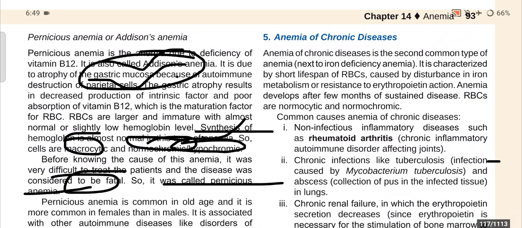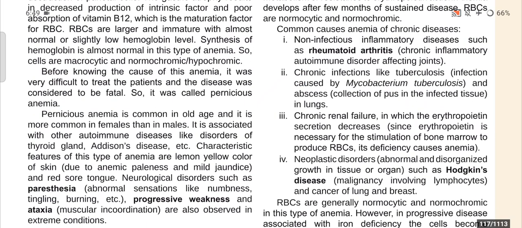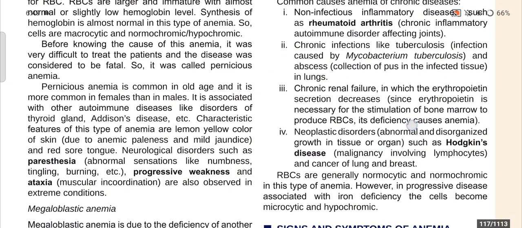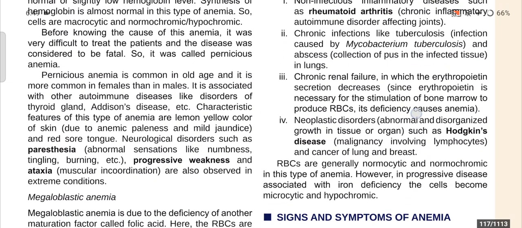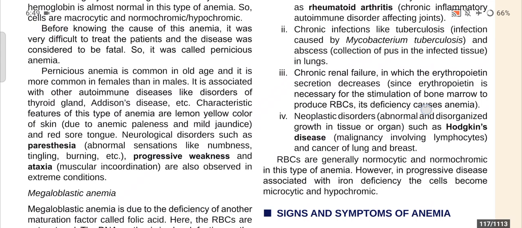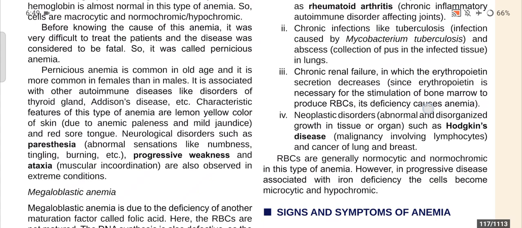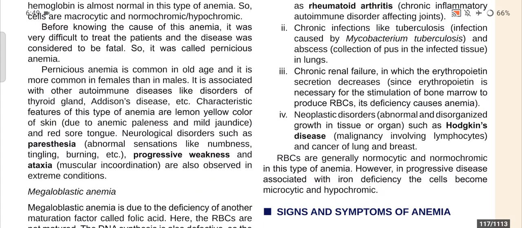So pernicious anemia is fatal, and it is common in old age and more common in females than males. It is associated with other autoimmune diseases like disorders of the thyroid gland and Addison's disease. Characteristic features of this type of anemia are lemon yellow color of skin due to anemic paleness and mild jaundice, and a red sore tongue.